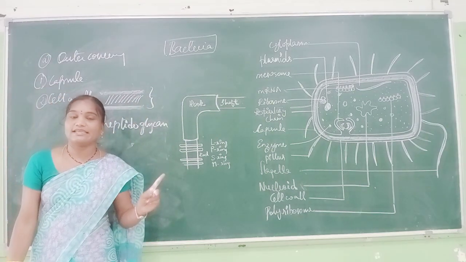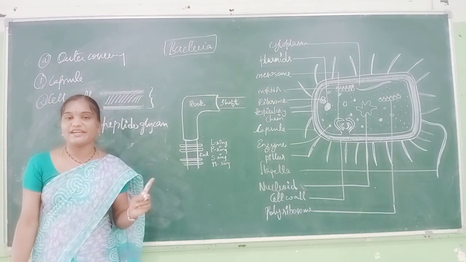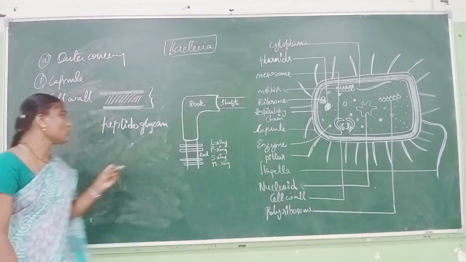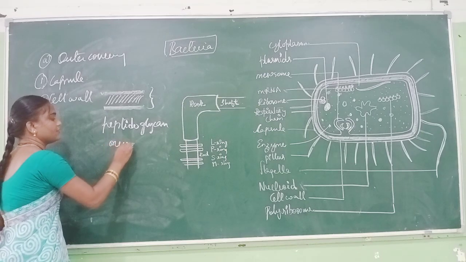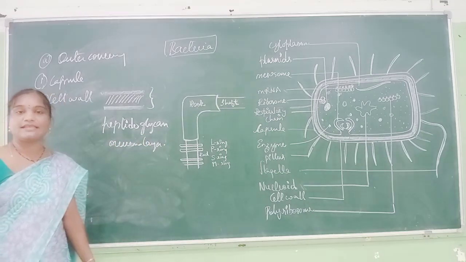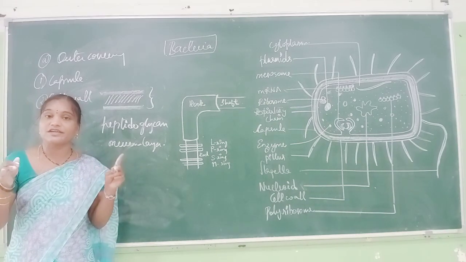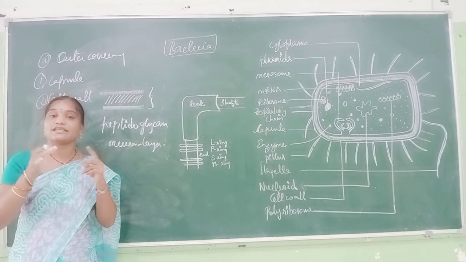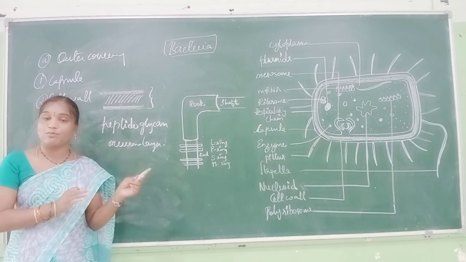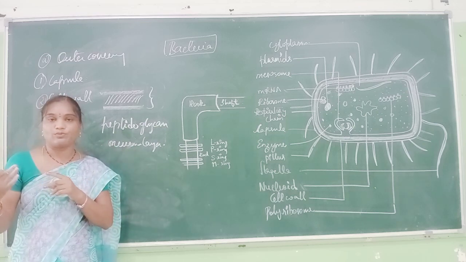So in bacteria, this cell wall is made up of peptidoglycan layer or murein layer. This is also known as murein layer. This is very important for bacterial recognition. It is differentiated according to the Gram staining, according to the cell wall: gram positive bacteria and gram negative bacteria.